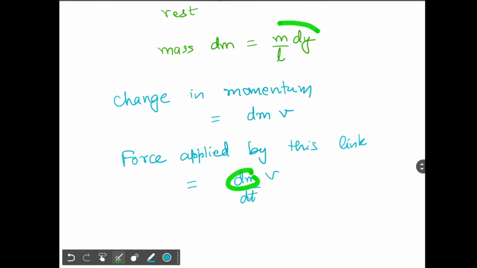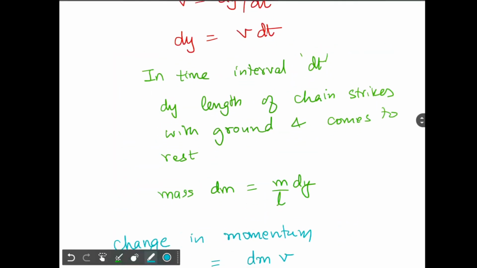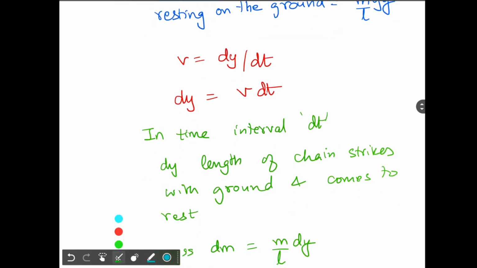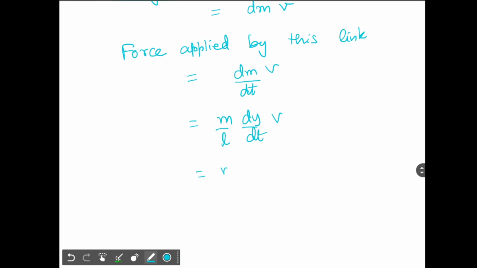dm is how much? M by L into dy. So the force is M by L into dy by dt into v. And what is dy by dt? dy by dt is itself again equal to v. So what do we get? M by L into v into v.